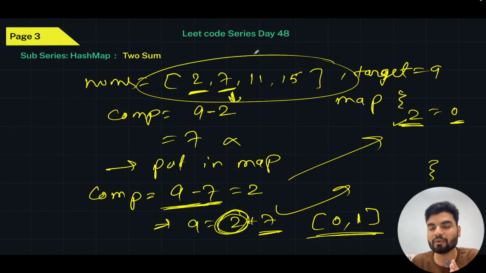Otherwise, if the complementary is not available in the map, you'll put that particular element with its index. That is the simple algorithm. And I hope this makes sense to everybody.